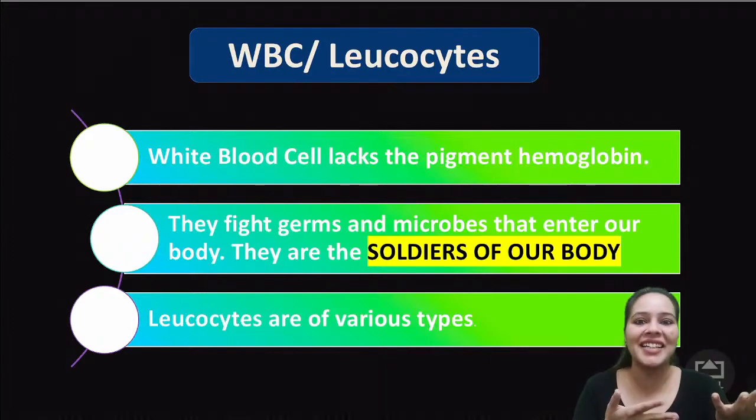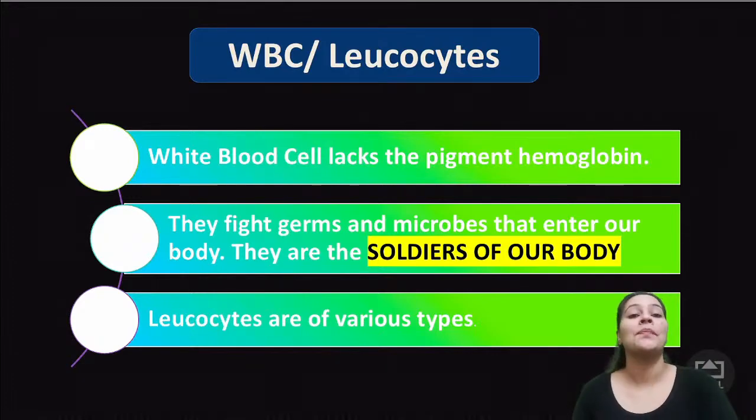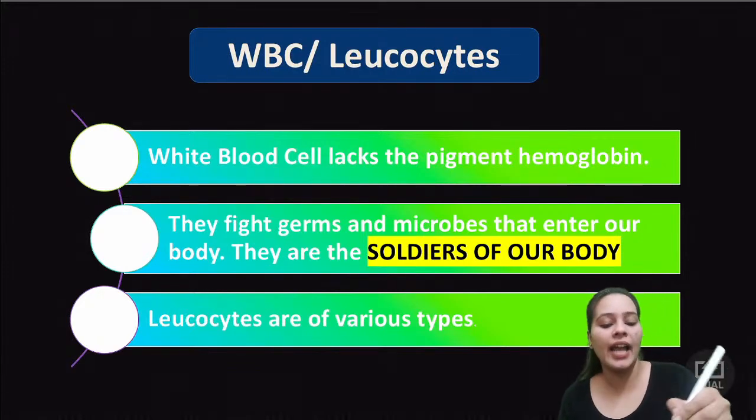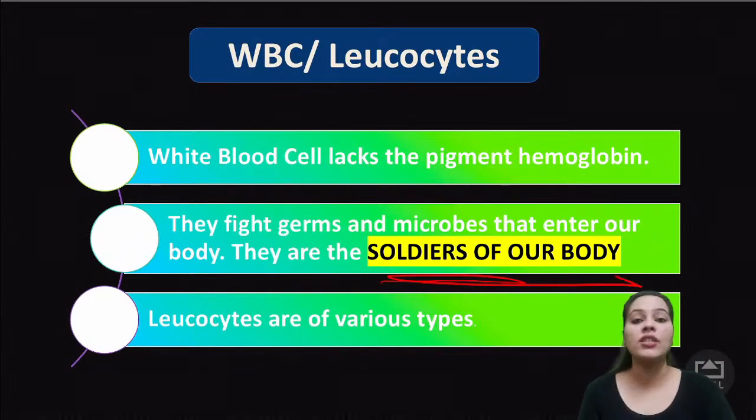That is why it's white in color. Otherwise it would be red in color, because red is a color pigment. Secondly, it fights against the diseases, kids. So who fights? They fight germs and microbes that enter inside our body, and they are known as soldiers of our body because they fight against the diseases, kids.